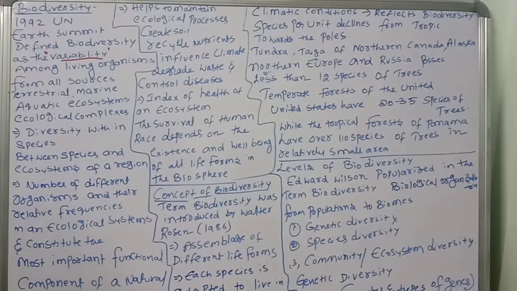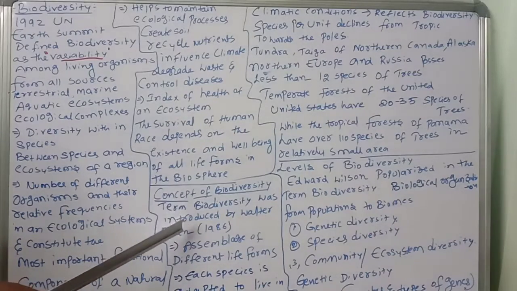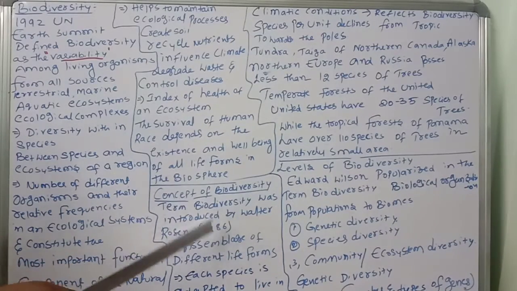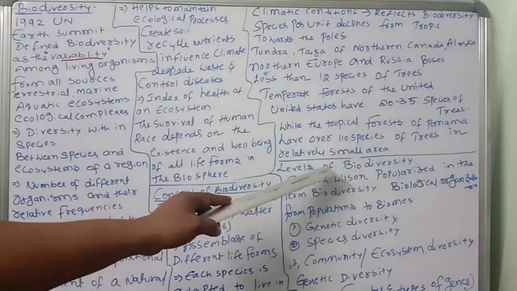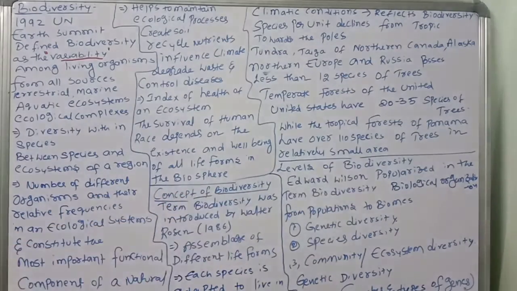So who is the person who first introduced the term biodiversity? Walter Rosen, in 1986. The next concept is a very important one: the levels of biodiversity.